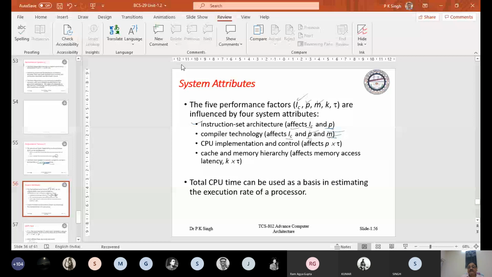CPU implementation and control affect processor time as well as tau.